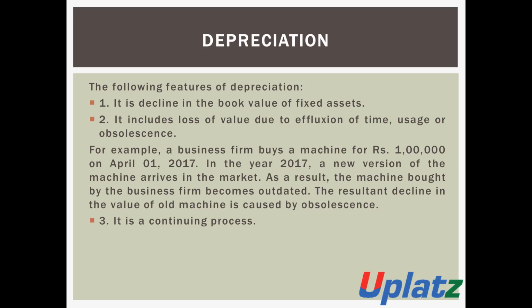For example, a business firm buys a machine for rupees 1 lakh on 1st April 2017. In the year 2017, a new version of the machine arrives in the market. As a result, the machine bought by the business firm becomes outdated, and there is a resultant decline in the value of the machine. So the value is declined due to obsolescence.